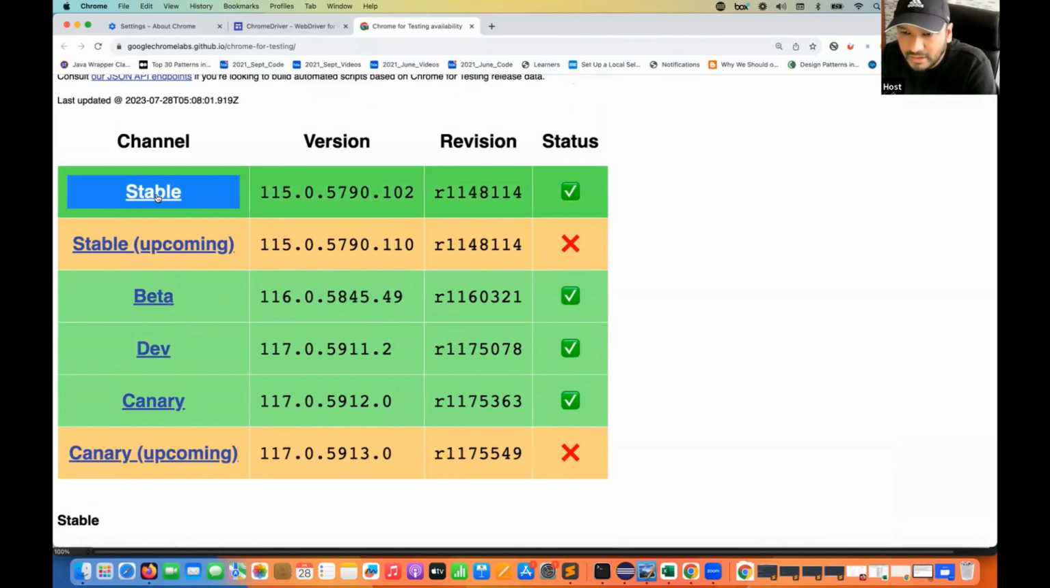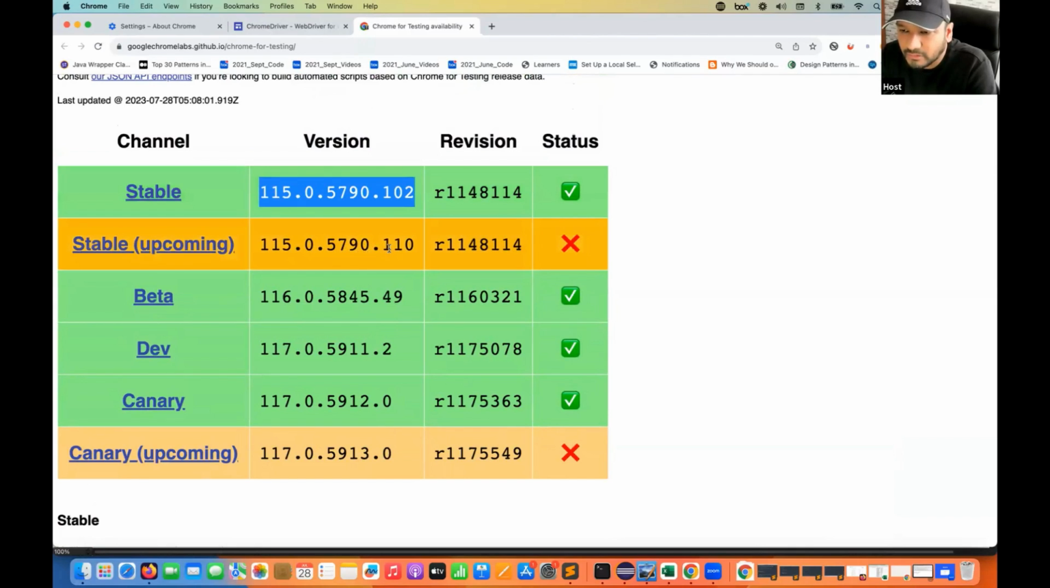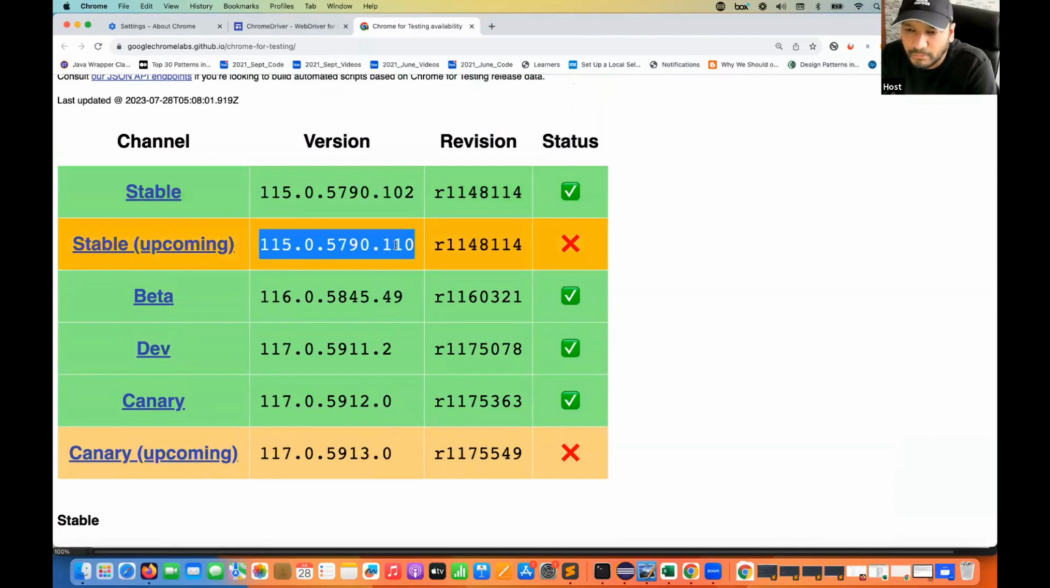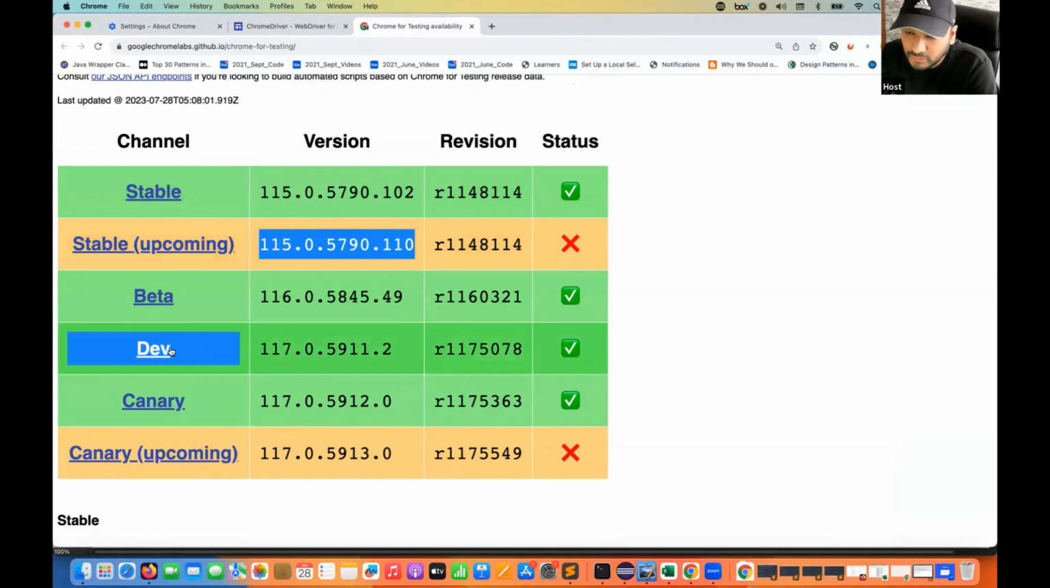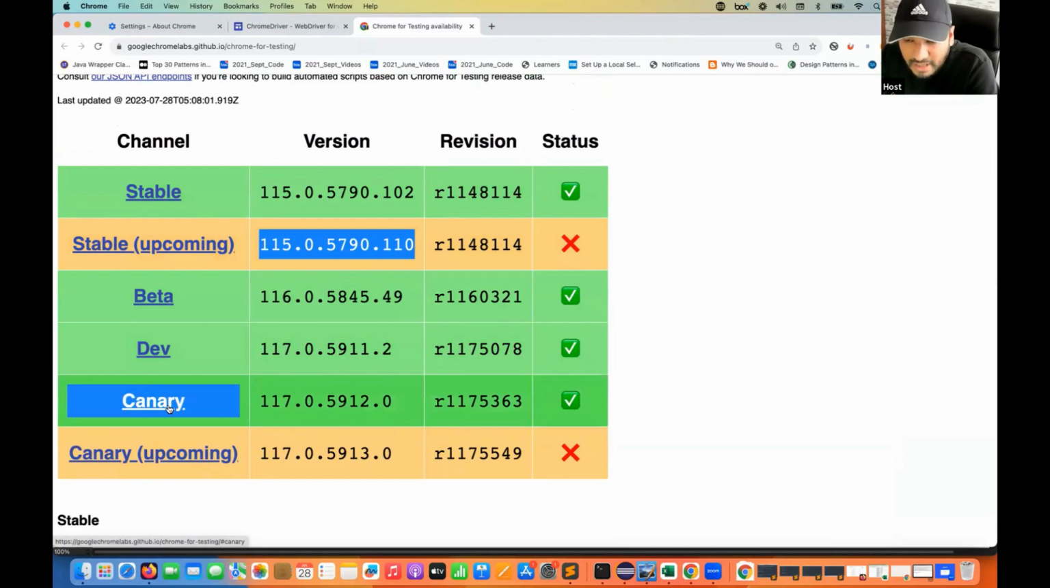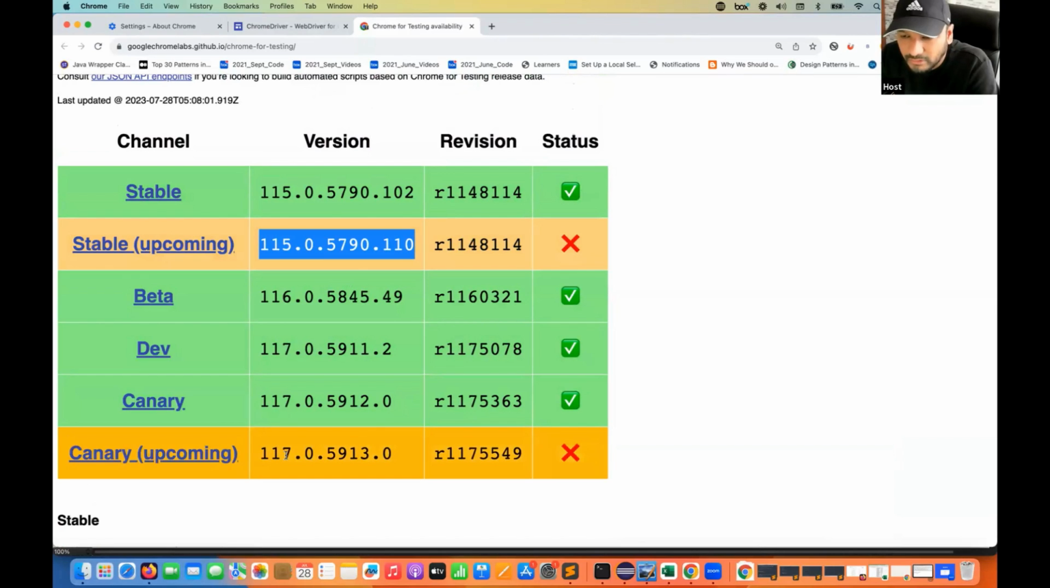Here you can see the latest current stable version is 115. Upcoming will be 5790110, maybe some patches coming. And then 116 beta, 117 is already in dev mode, 117 in canary release, and canary upcoming for 117 whenever it's available. For upcoming, they have given a cross because right now maybe it's not available, but very soon it will be.